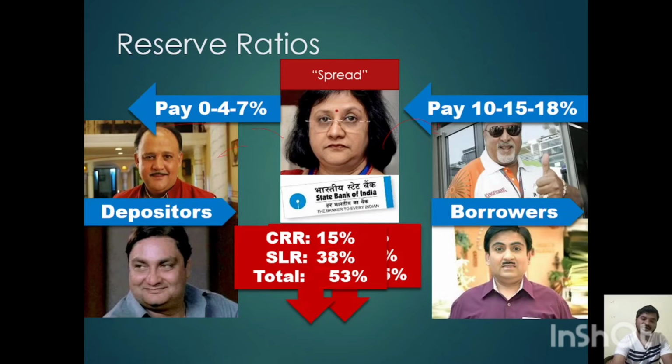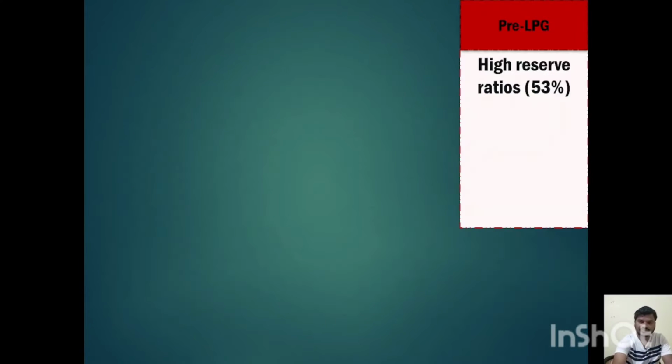When the rate of interest for loans is very high, then industrialists won't borrow money from the banks because of high interest, and the industries won't grow, they won't expand. If they won't expand, then the profitability of that industry will decrease, and it won't pay taxes, and when it won't expand, the employment problem will increase.